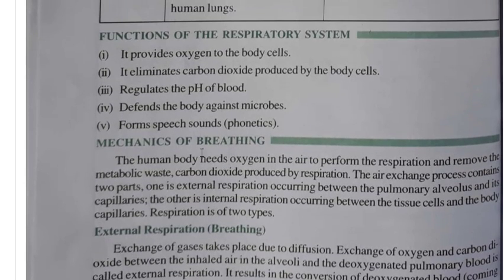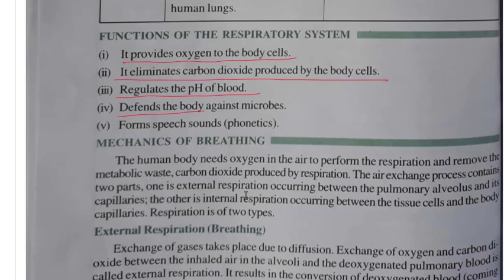Once you have done that, let us come to the functions of the respiratory system. What is the function of the respiratory system? It provides oxygen to the body cells, the primary function. It eliminates carbon dioxide produced by the body cells. It regulates the pH of the body.